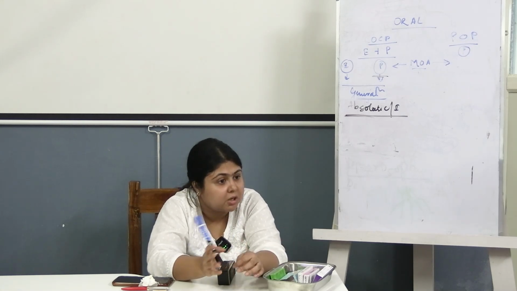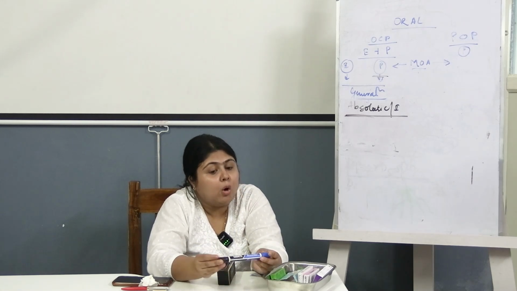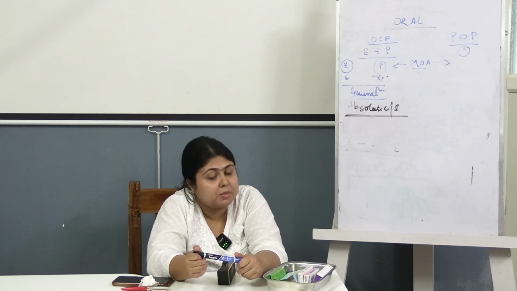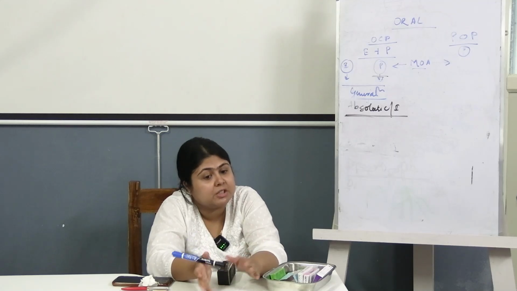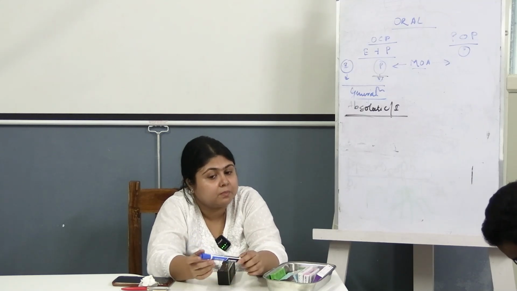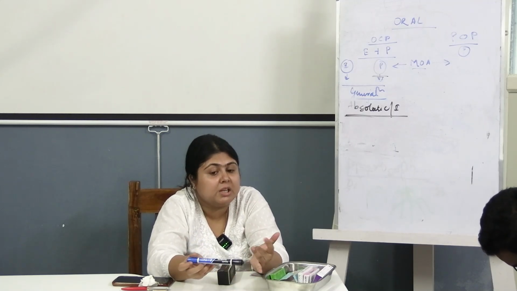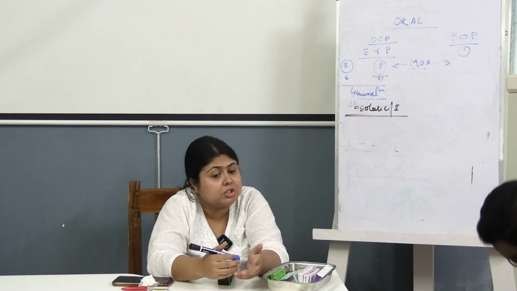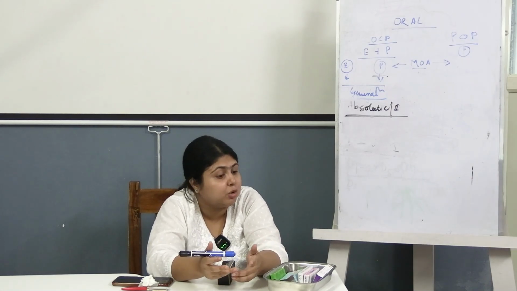You won't give her COCPs. Or if there is a family history of idiopathic thromboembolism, or she herself is a known case of thromboembolism, or previously she had a history of cardiovascular accident or myocardial infarction, in that case you won't prescribe her combined oral contraceptive pills.